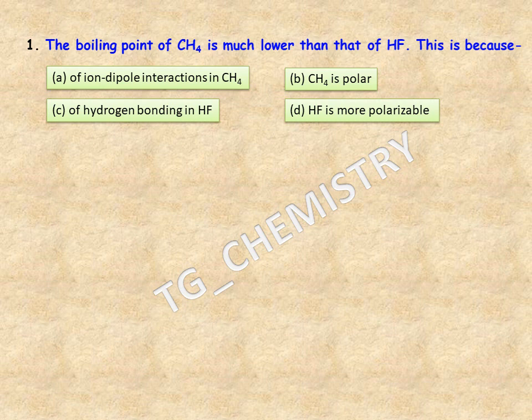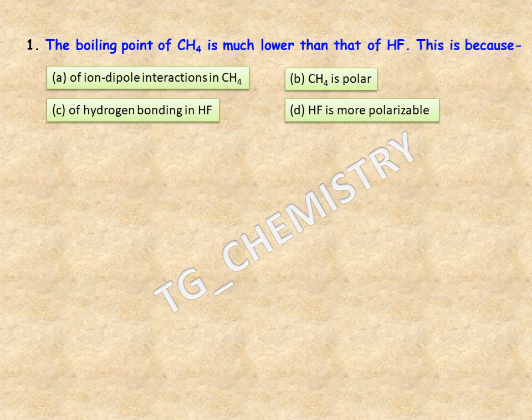Now, the first question is the boiling point of CH4 is much lower than that of hydrogen fluoride. And what is the reason for that? Options are ion dipole interactions in CH4. CH4 is polar. Third option is hydrogen bonding in HF. And the fourth one is HF is more polarizable.